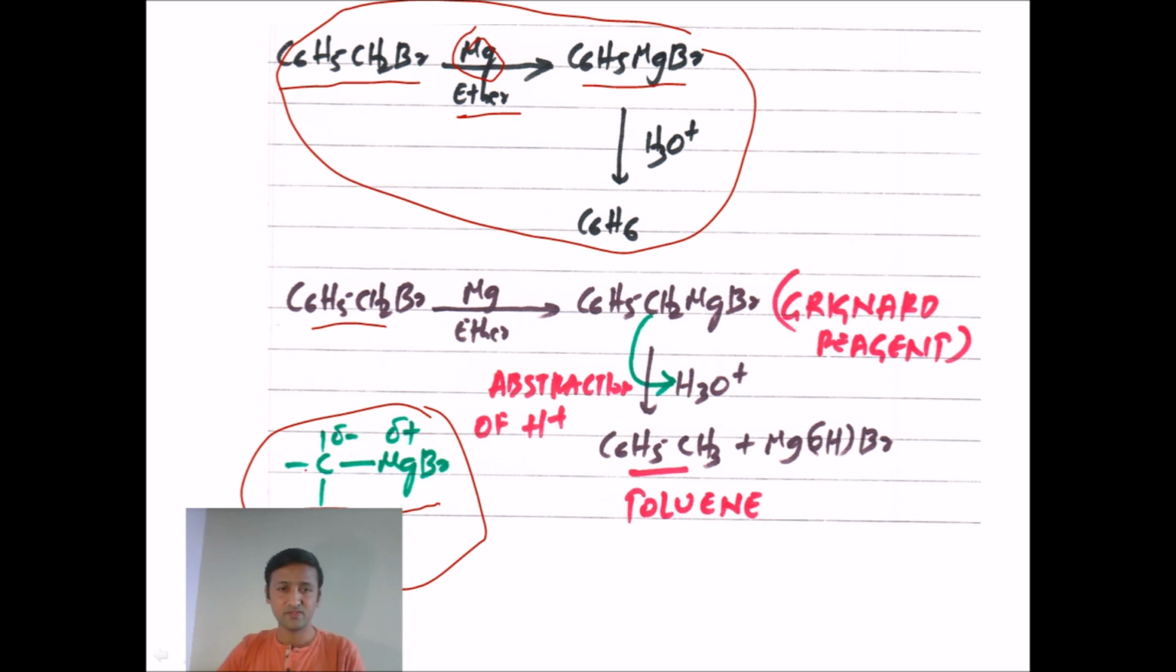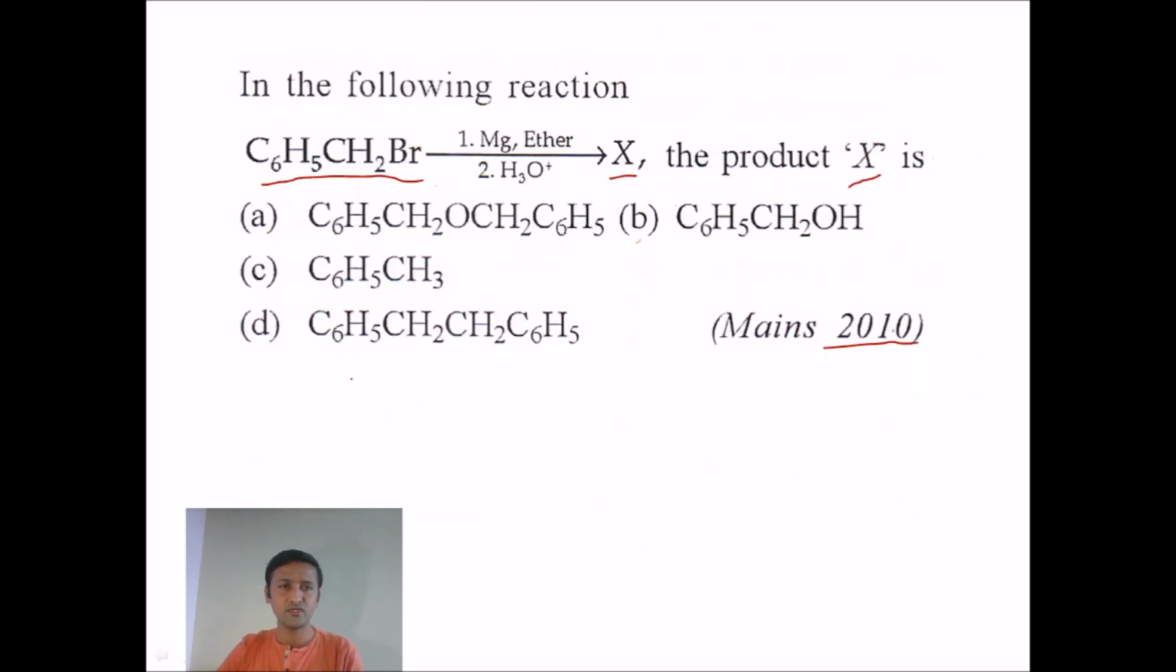As the carbon has a partial negative charge, it can easily abstract a proton from hydronium ion, H3O+. So this benzyl carbanion abstracts the proton and converts into toluene, C6H5CH3. Along with that, we get formation of hydroxy magnesium bromide. So the right answer for this question is option C, toluene.